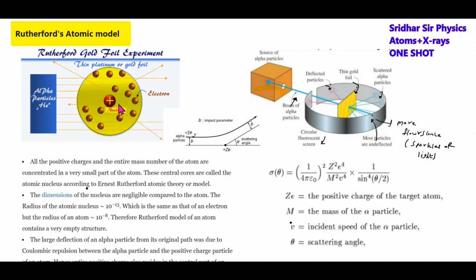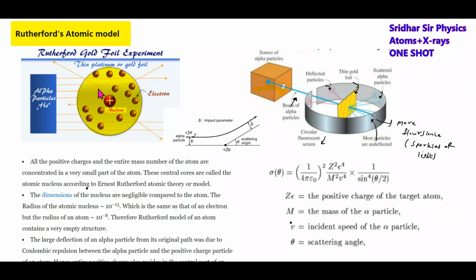Then what is the basic conclusion here? All the positive charge and mass of the atom are concentrated in a very small part of it. With this you are able to conclude that the total charge of the atom, which we call the nucleus, will be concentrated at the center. And the radius of this nucleus will be of the order of 10 to the power of -3 meter.